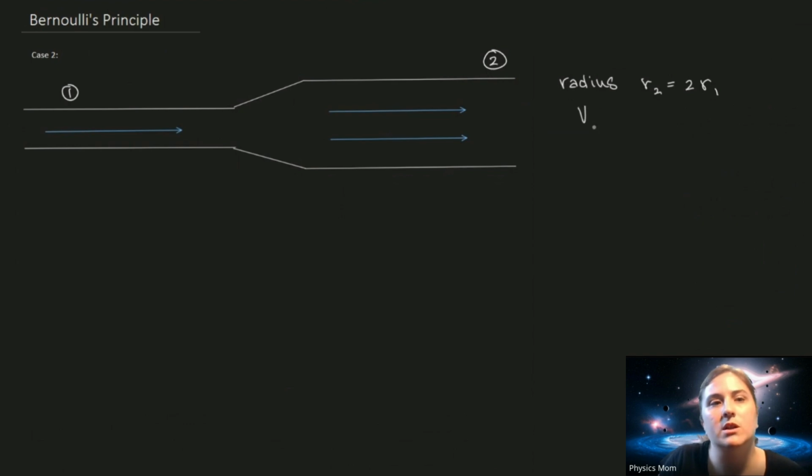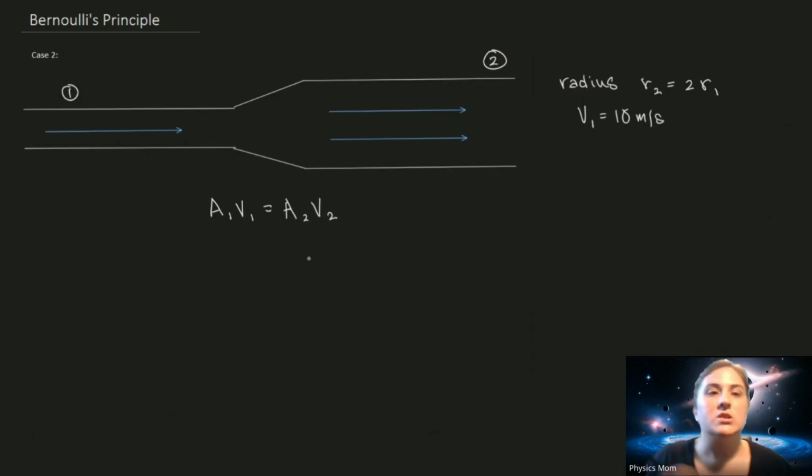We're going to call the initial velocity coming in, the velocity of the fluid at 1, still 10 meters per second. The continuity equation states that the cross-sectional area at 1 times the velocity at 1 has to equal the cross-sectional area at 2 times the velocity at 2. If I go from 10 meters per second into something wider, I can fit more particles at once, but they're not going quite as fast. So the overall velocity of the fluid should decrease.